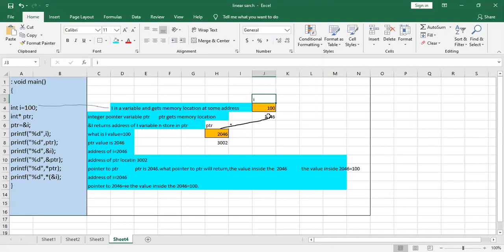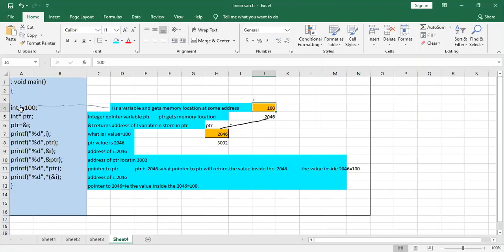So let's assume the address of this memory is 2046. Just consider. And what value is stored at 2046? 100. This is the meaning of the first line.